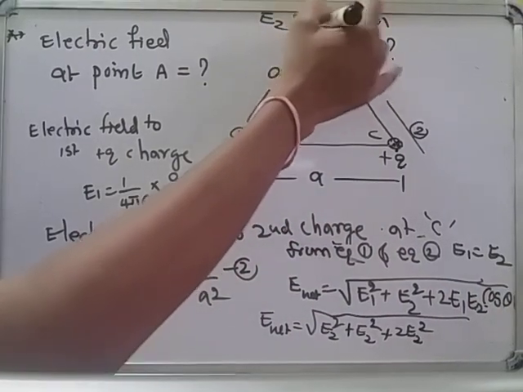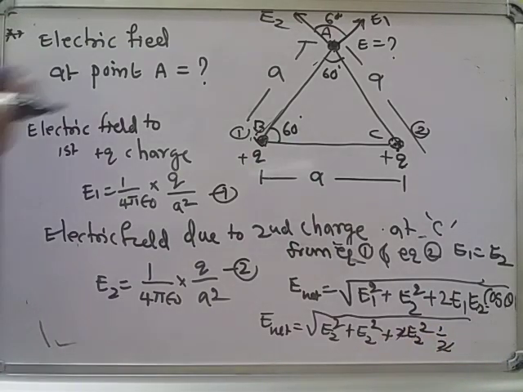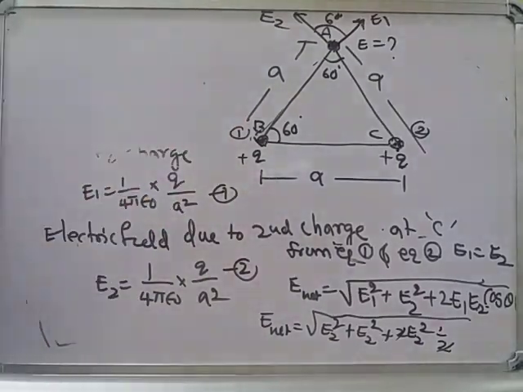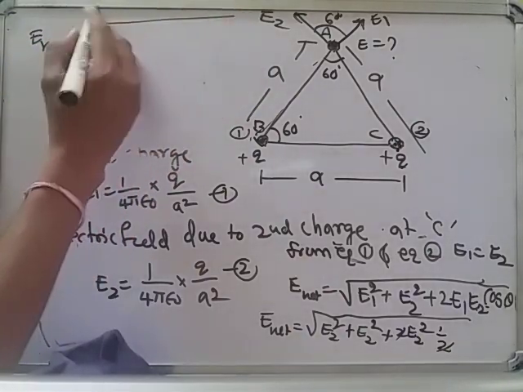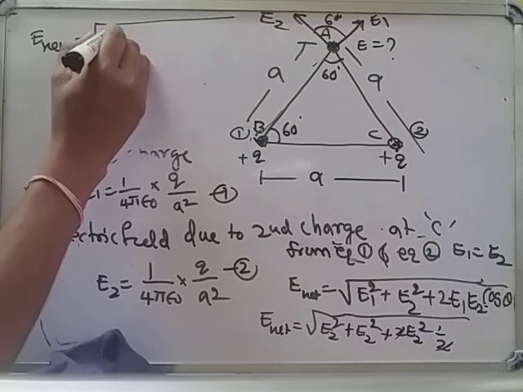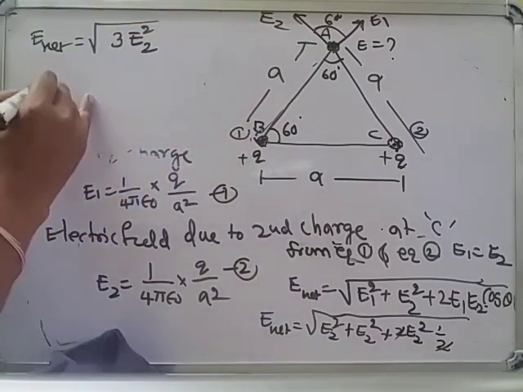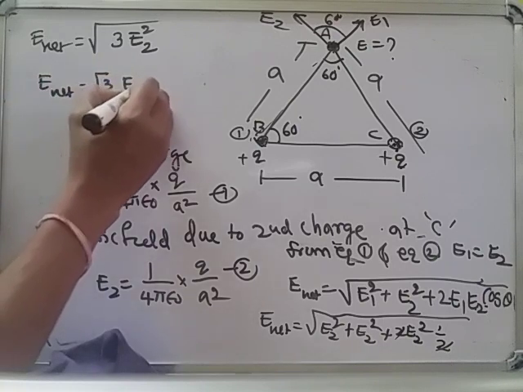The angle between E1 and E2 is 60, and cos 60 is 1 by 2, so the 2 cancels. Finally the net electric field is the square root of E2 square plus E2 square plus E2 square, that is 3 E2 square. Simplifying, E net is equal to root 3 into E2.